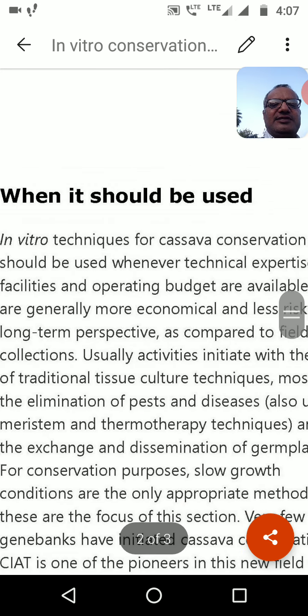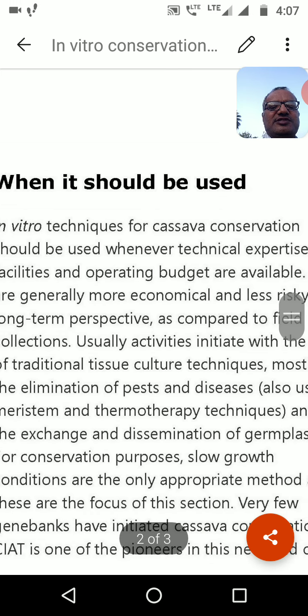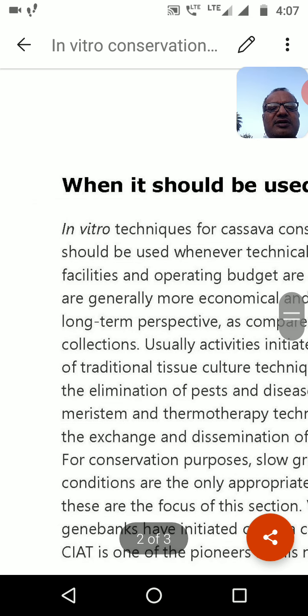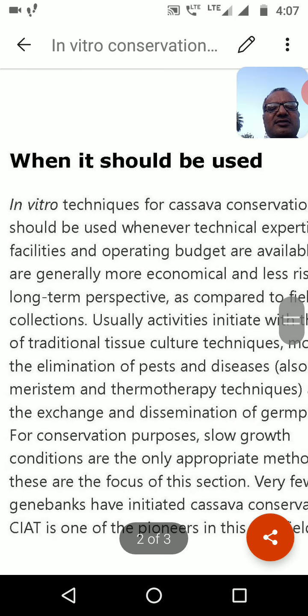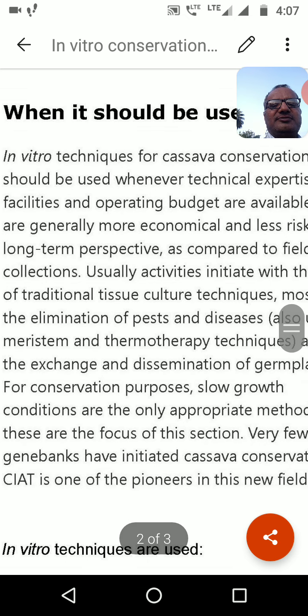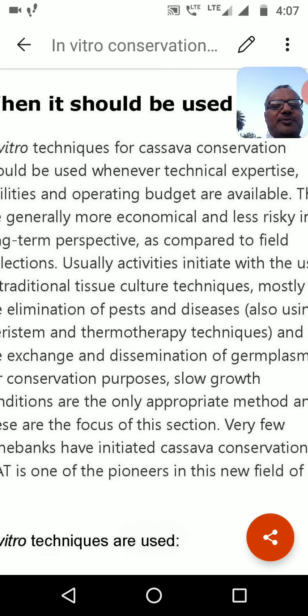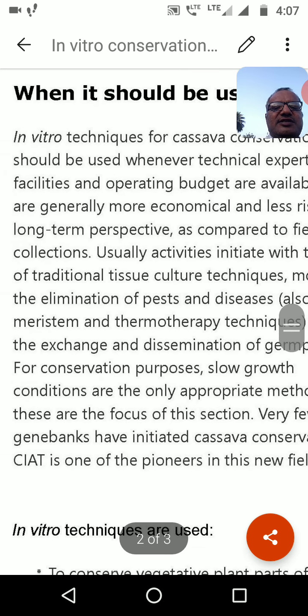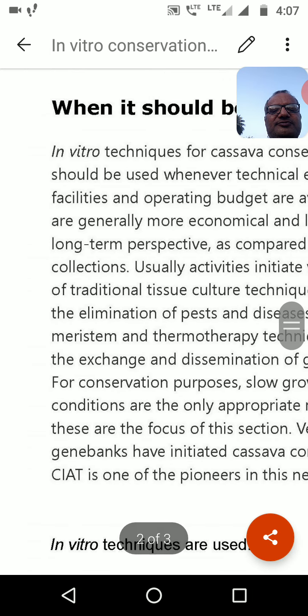Usually activities initiate with traditional tissue culture techniques, mostly for the elimination of pests and disease, also using meristem and thermotherapy techniques, and the exchange and dissemination of germplasm.